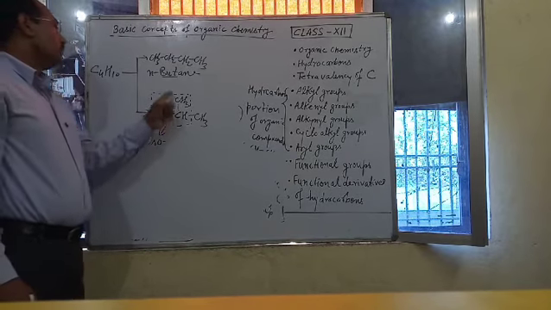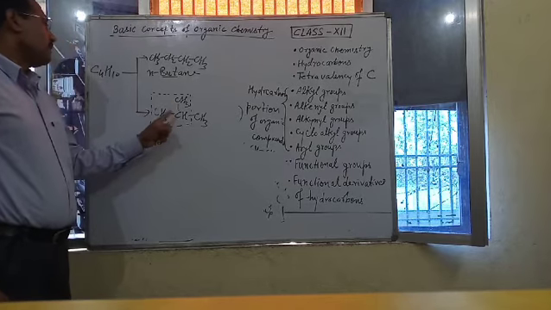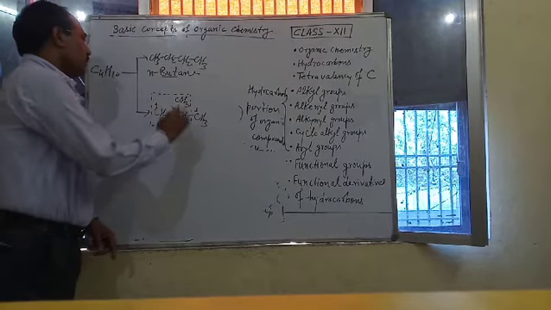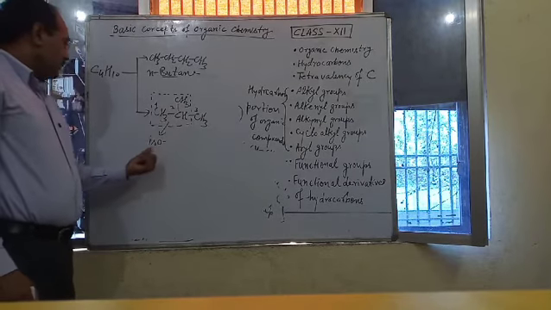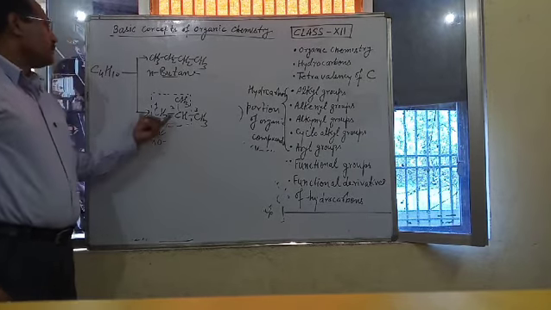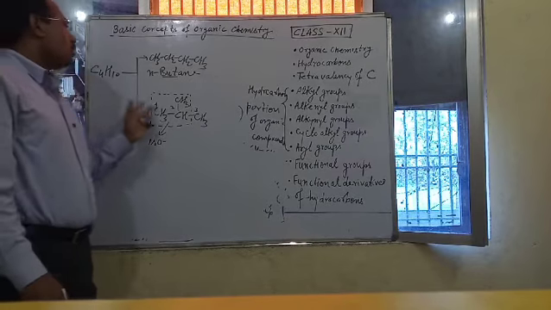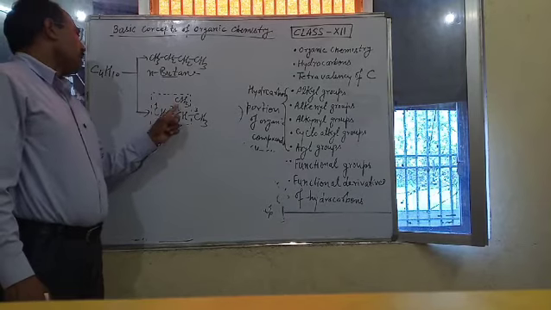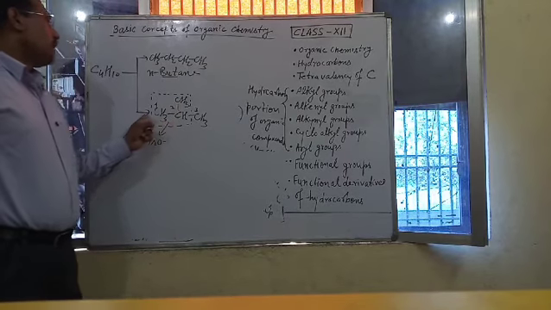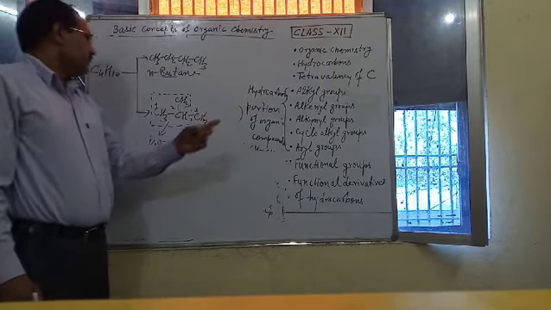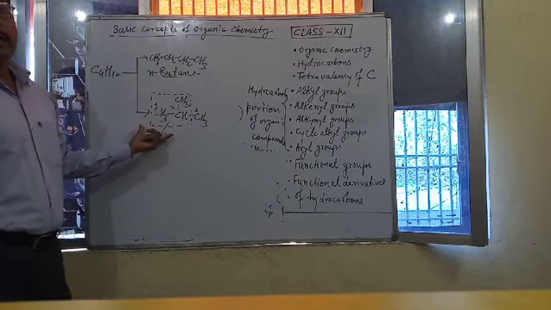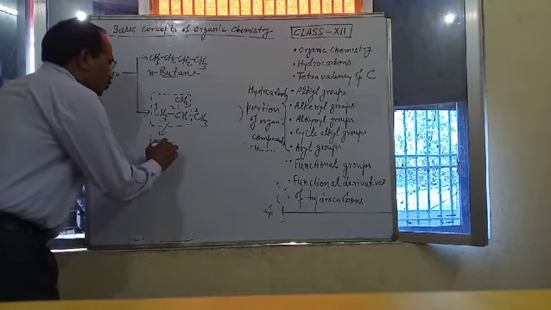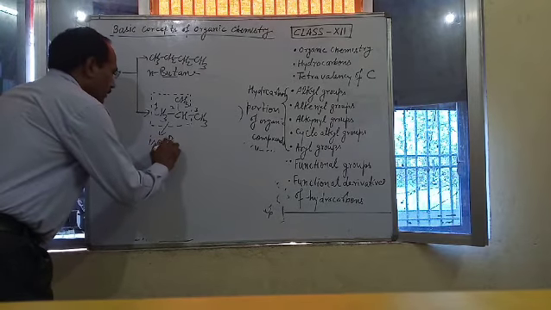When a side chain is present at carbon number 2, this is carbon 1, carbon 2, carbon 3, the prefix iso is used. All those hydrocarbons in which a side chain methyl group is present at the second carbon atom and no other branch are known as isohydrocarbons. So it is named isobutane.